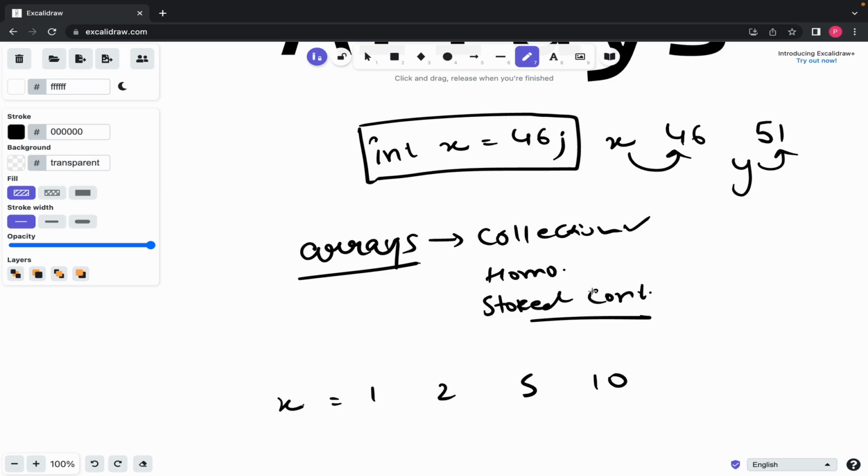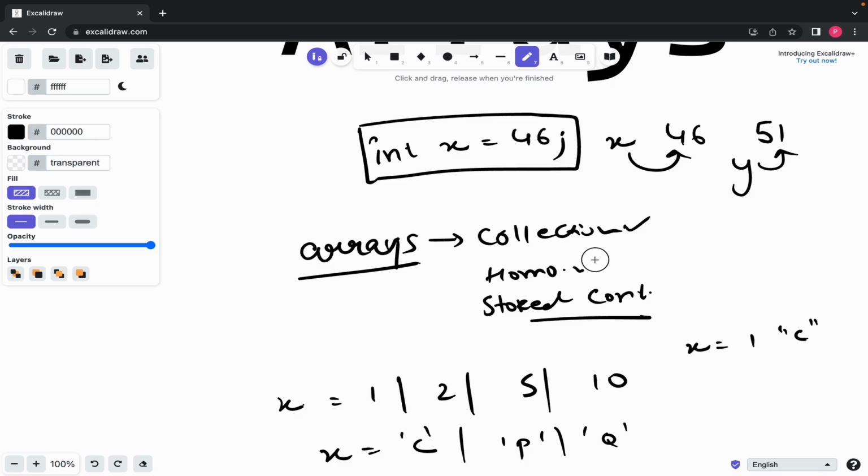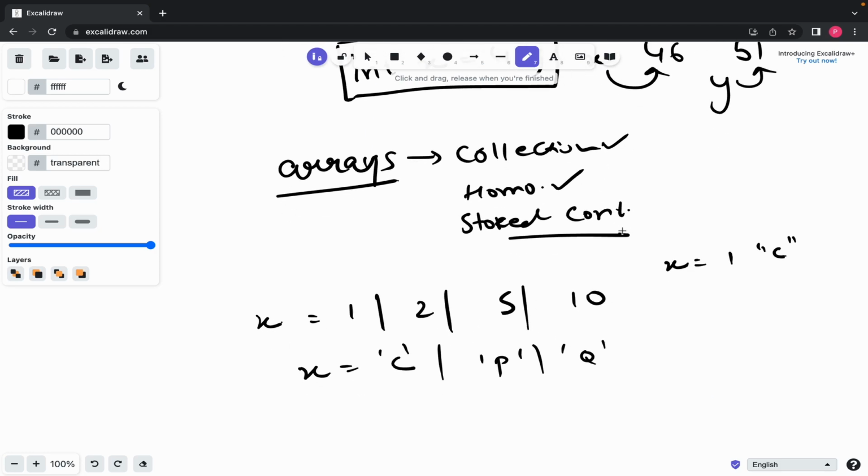The second point says homogeneous. You cannot store heterogeneous elements in an array. Like you cannot say the first value of x is 1 and another value is, let's say, c as a string or a character. This is not allowed. You should have the same type of elements, like all integers here. Or I can say x is c, a, p, or q. This is also valid because all the elements are of type character. So an array can only store homogeneous elements, the same type of elements. Either all integers, all strings, or all booleans, but it should all be the same, homogeneous. So our second point is also clear, right?